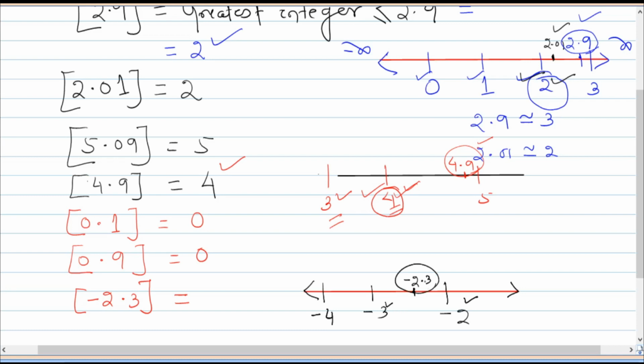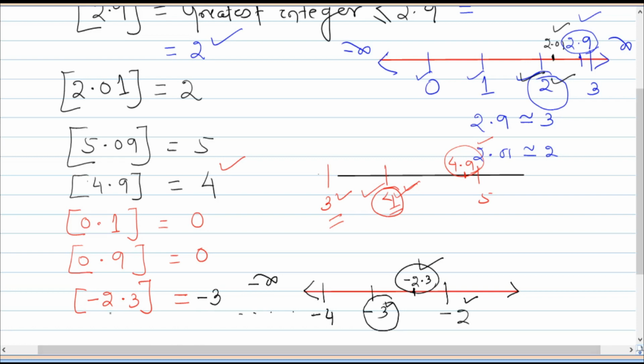What are the integers less than minus 2.3? They are minus 3, minus 4, minus 5 and so on, up to minus infinity. But among them, which one is the greatest? The greatest is minus 3. So the value of this is minus 3. Do you follow or not?